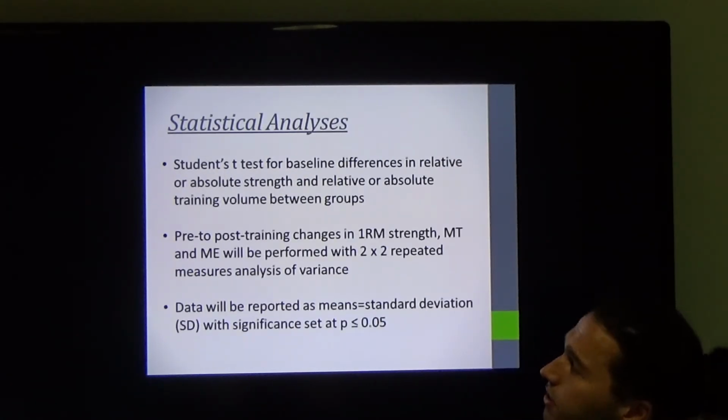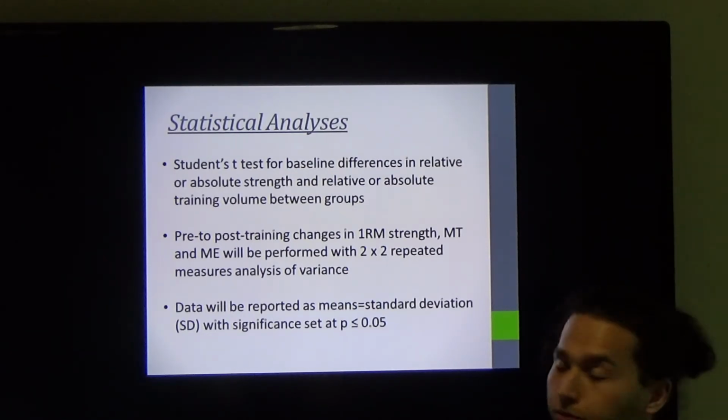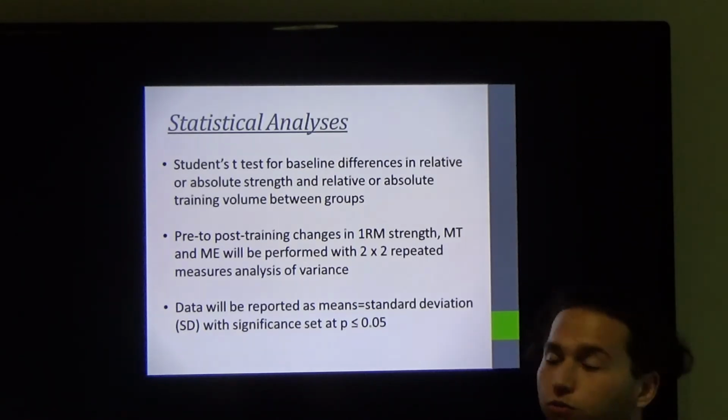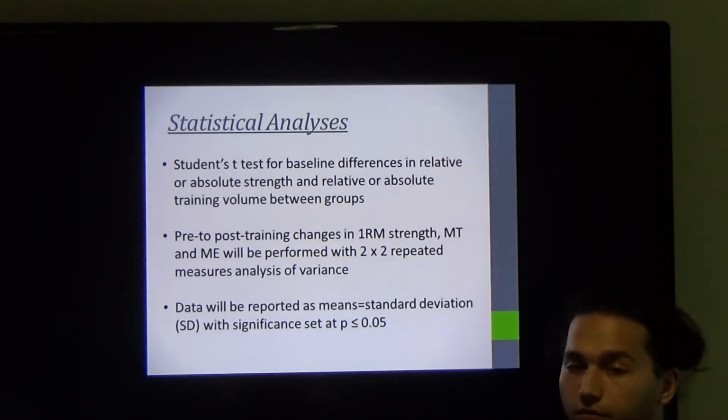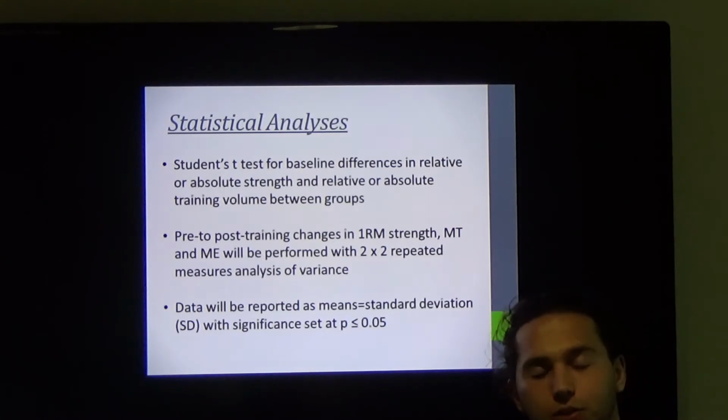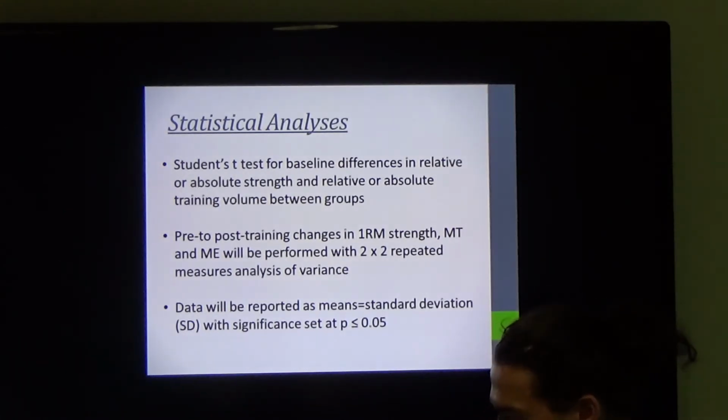So, statistical analysis. Students' t-tests will be used for baseline differences in relative or absolute strength and relative or absolute training volume between the groups. Pre to post training changes in 1 repetition max strength, muscle thickness, and muscular endurance are going to be performed by a 2x2 repeated measures analysis of variance, and data will be reported as means and standard deviations with significance set at p less than or equal to 0.05.